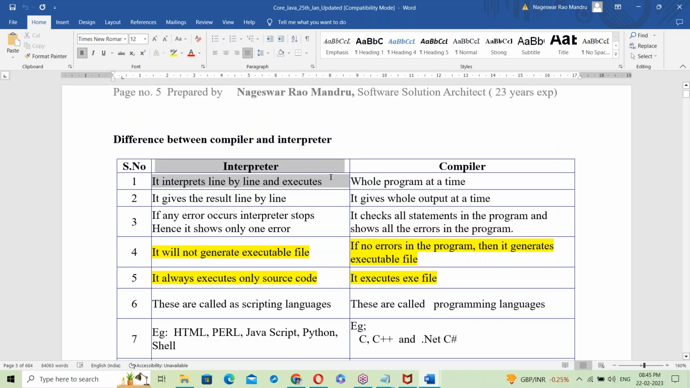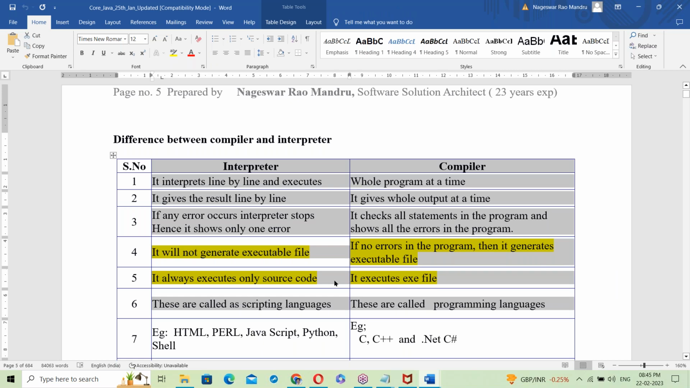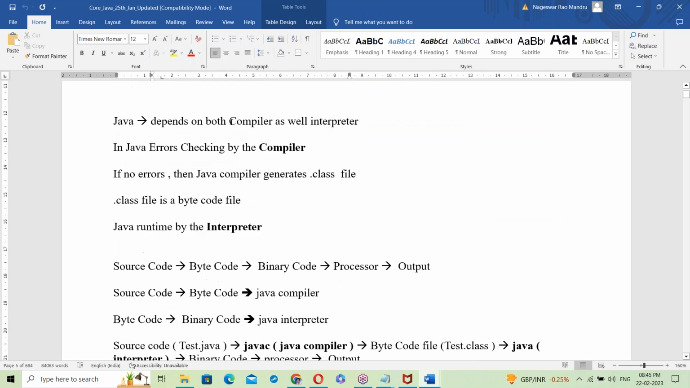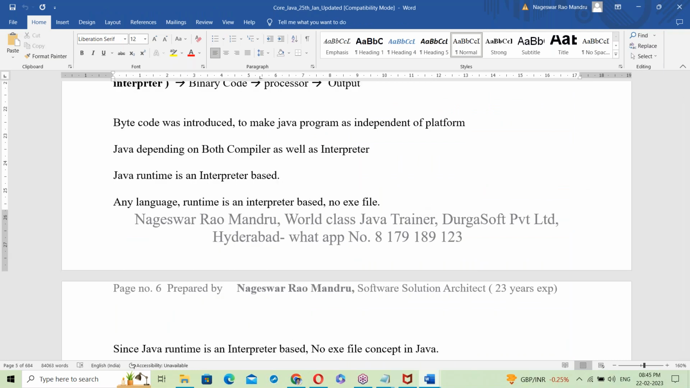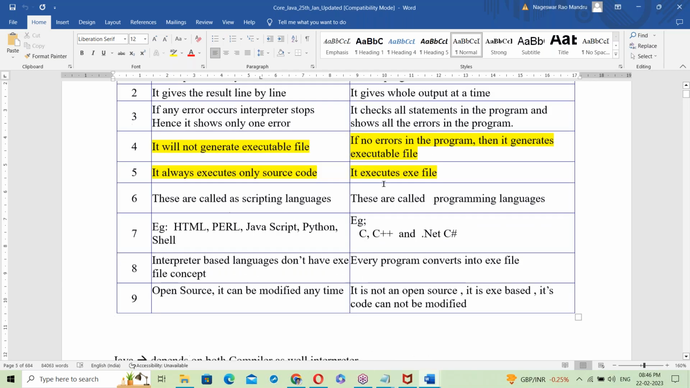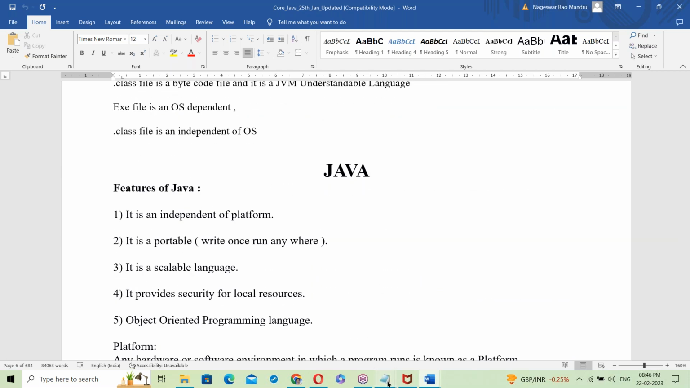So tomorrow's topic is interpreter and compiler. What is an interpreter and compiler? It's a big topic. Next, what is Java? Is it compiler based or interpreter based? How does Java work? After finishing that, tomorrow we start Java concepts, then Java installation and so on. Any doubts?